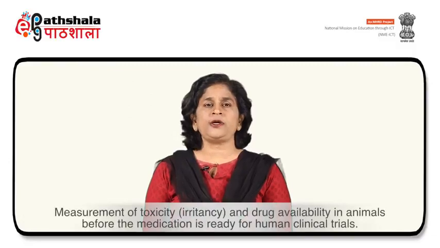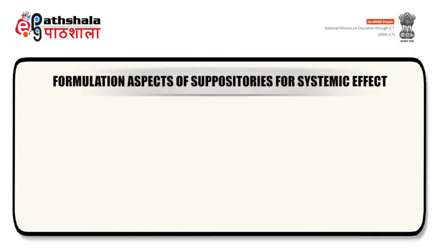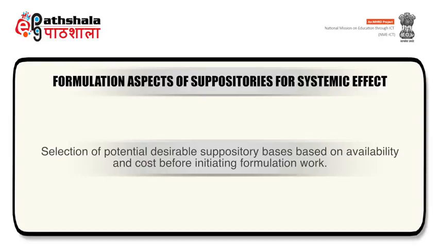Lastly, it involves the measurement of toxicity and drug availability in animals before the medication is ready for human clinical trials. Now we will discuss the formulation aspects of suppositories for systemic effect. These involve selection of potential desirable suppository bases based on their availability and cost before initiating formulation work.